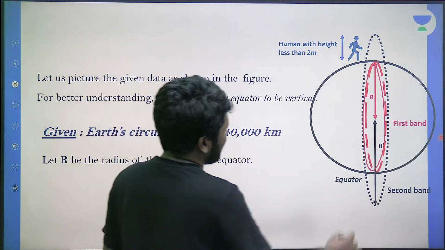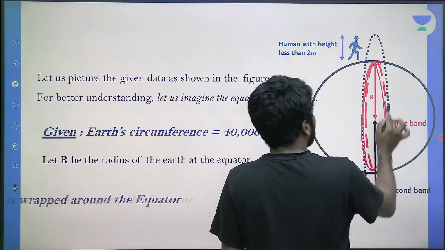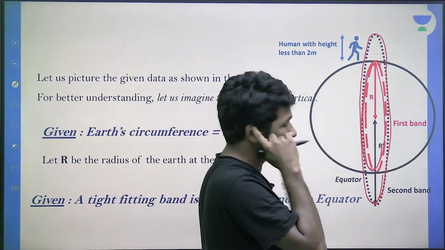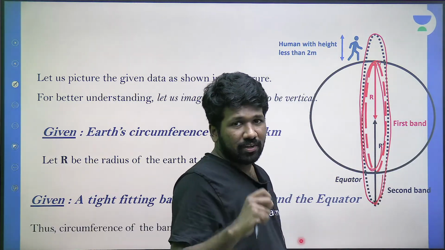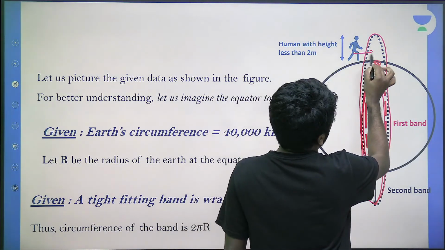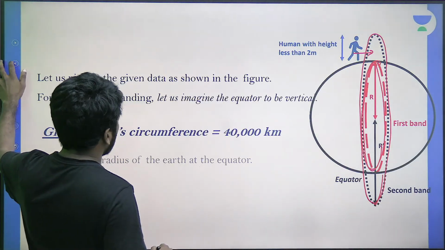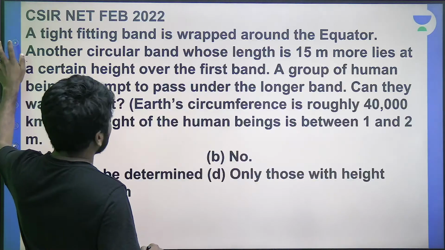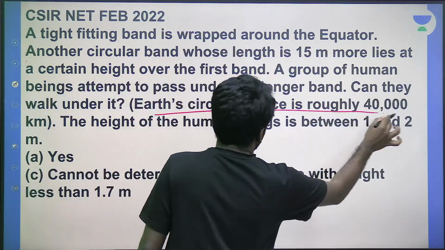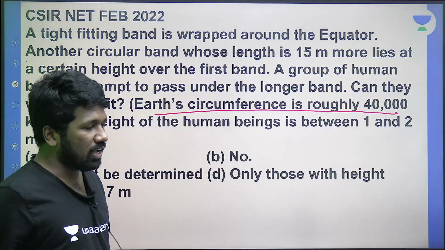So the question says that there is a band like this, and there is another band which is 15 meters bigger, over this band. Between these two bands, whether a human being can pass or not is what we need to decide. All of you understood that? That is where the circumference of the Earth will come into play. The circumference of the Earth will be the circumference of that first band, the tightly fitting first band.